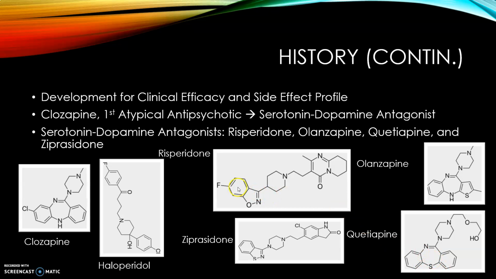All of them still contain the benzene ring, which is important for van der Waals interaction, and the nitrogen-containing group that will become dealkylated for a protonatable nitrogen for the dopamine receptor binding site.